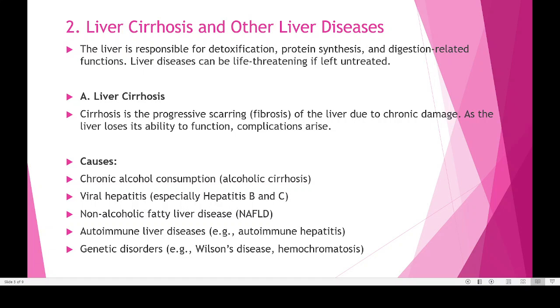replacement therapy. Then liver cirrhosis is a progressive scarring, where too many fibrous cells are developing. That is known as progressive scarring or fibrosis of the liver due to chronic damage.